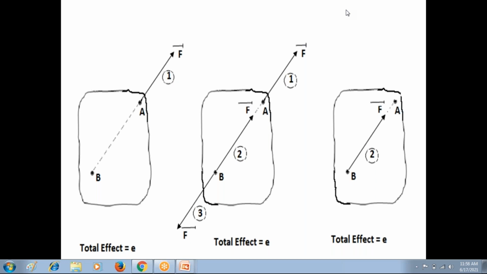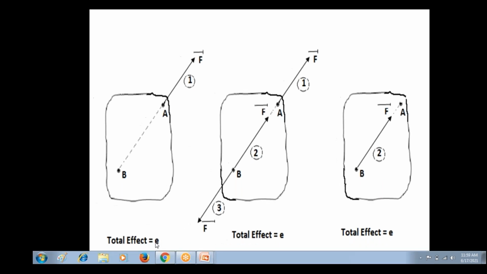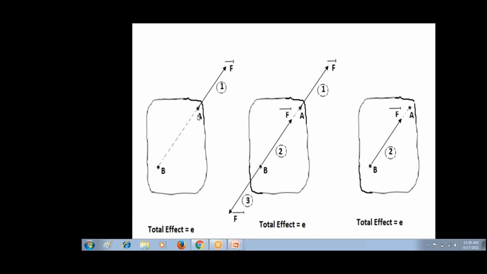Principle of transmissibility states that on the same line of action of force, we can change the point of application of force from one point to another point. Then there is no change in the effect of that force on the rigid body. So here the force F bar is applied at point A on the rigid body. Let the effect of that force F bar be E on the rigid body with A as the point of application.